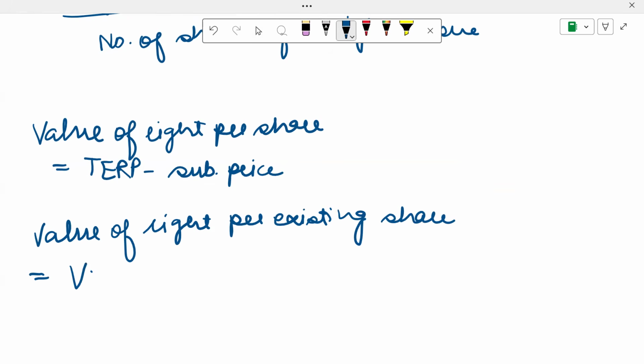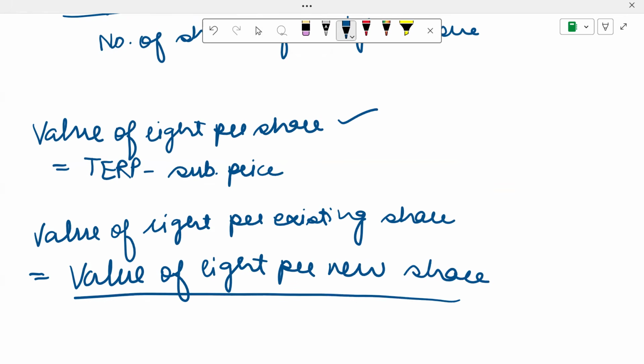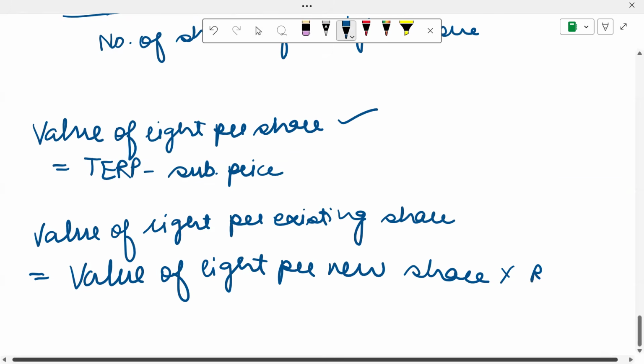It's nothing but the value of right per new share, which is what we did over here. This needs to be multiplied by the ratio of the rights issue. So if it's 1:4, it will be 1/4; 1:2, so 1/2. This is how you have the TERP concept.